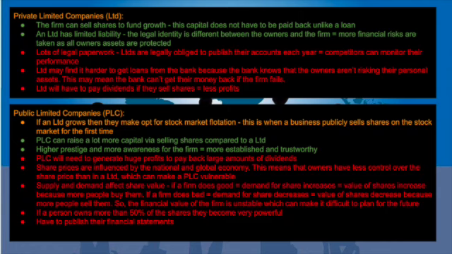However, disadvantage is that there's lots of paperwork. Private limited companies are legally obliged to publish their accounts each year, so competitors can monitor their performance. LTDs also may find it harder to get loans from the bank because the bank knows that the owners aren't risking their personal assets. This means that the bank may not be able to get their money back if the firm fails. And lastly, the LTD has to pay dividends if they sell shares, which may mean less profits.